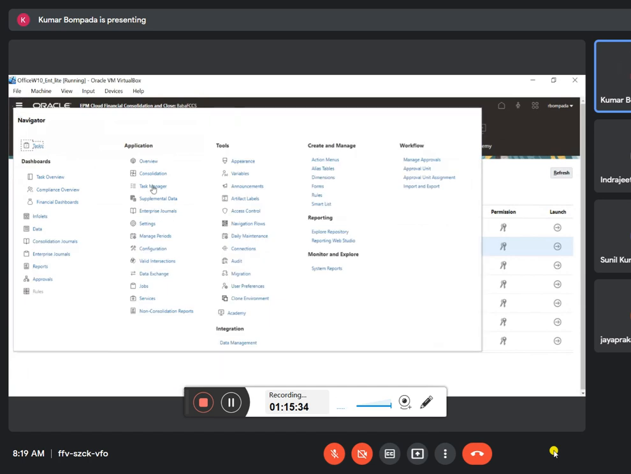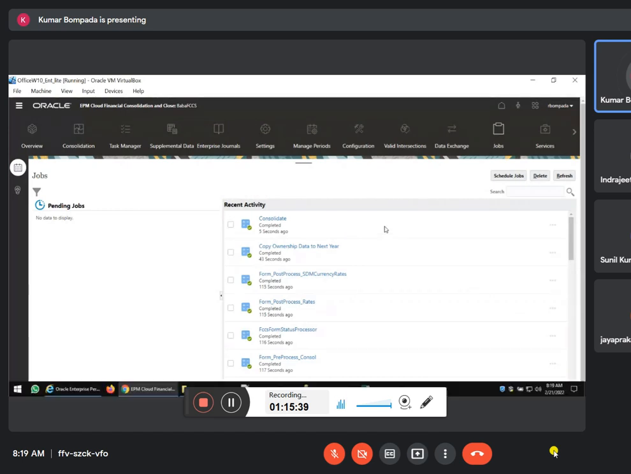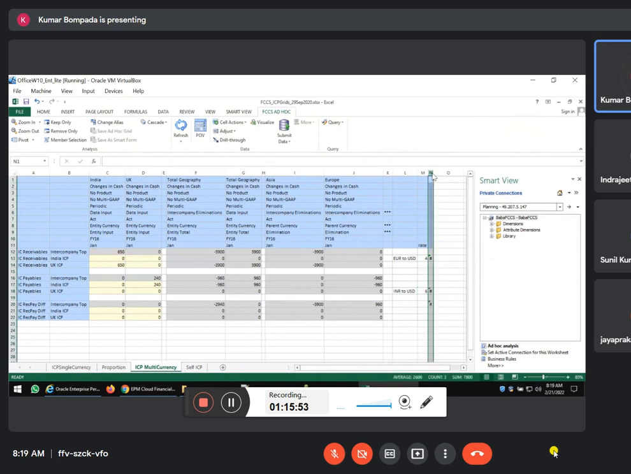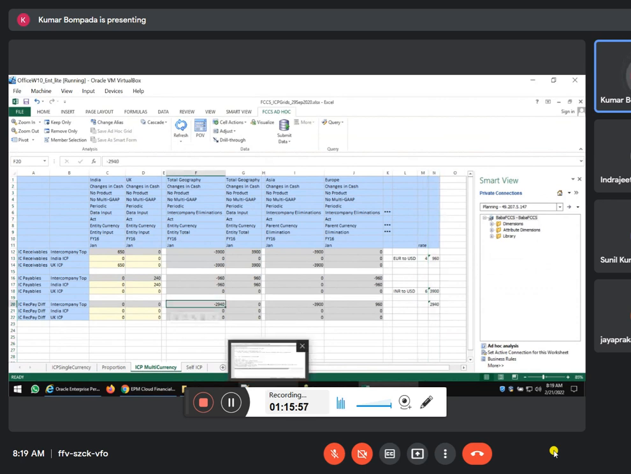Click on jobs and see whether consolidation completed. Now go here and refresh and see whether, again here 4 and 6, you can see the value should be 2940. See, intercompany elimination at total geography, it should be 2940. Clear? So this is called intercompany elimination in FCCS.